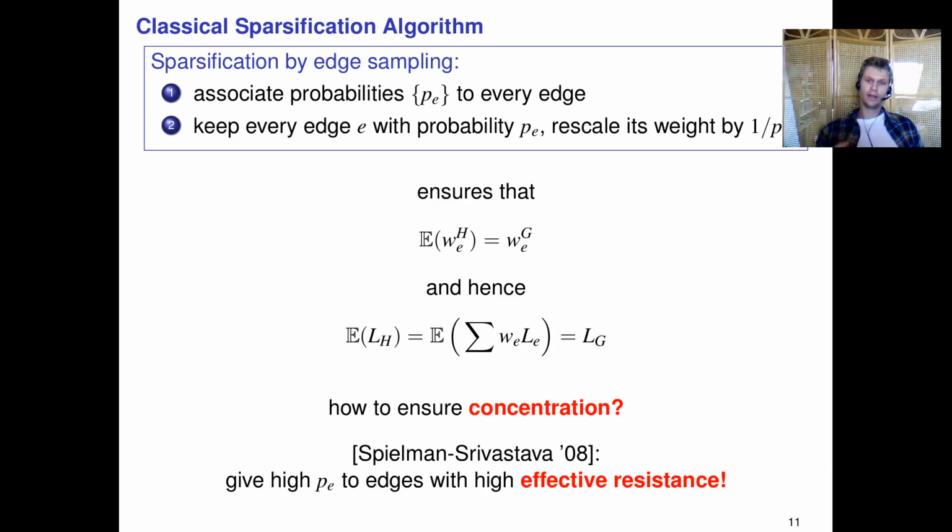Then we just keep all edges, and clearly L_H will be equal to L_G, and so we have concentration. But of course we want a sparser graph, so we want to make all the p_e as small as possible. Now what Spielman and Srivastava showed is that it suffices to give a high p_e to the edges with a high effective resistance. And vice versa, if an edge has a low effective resistance, then we can give it a small p_e. So we don't have to keep it with large probability.